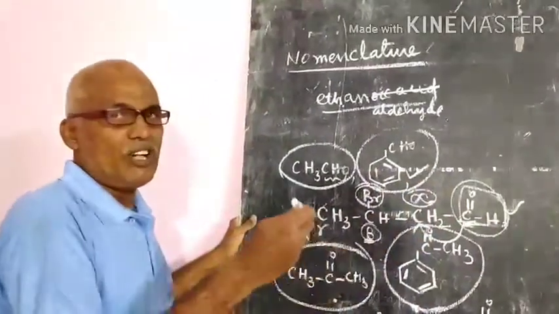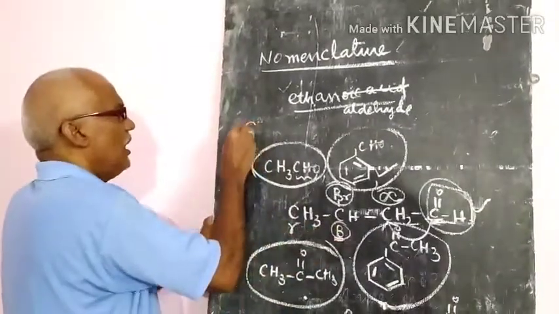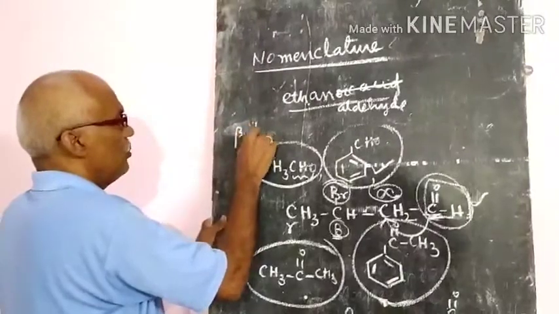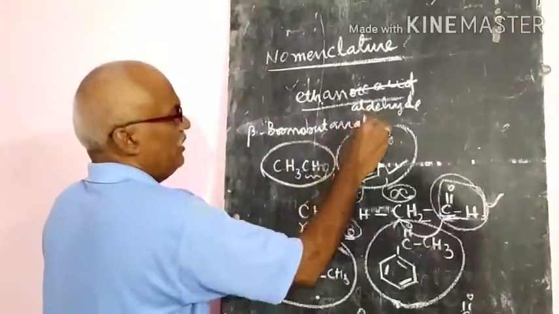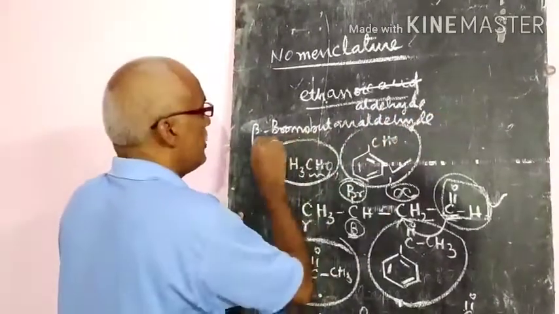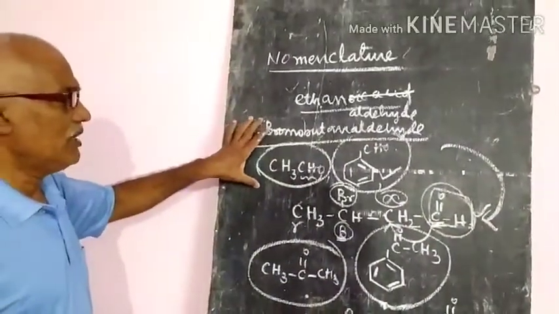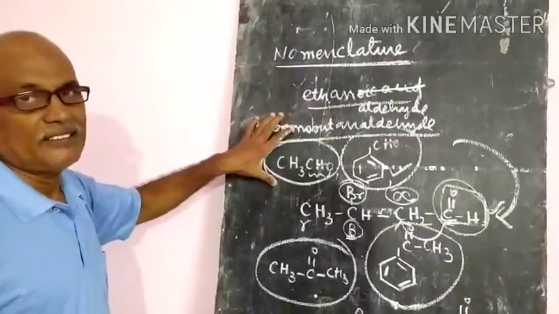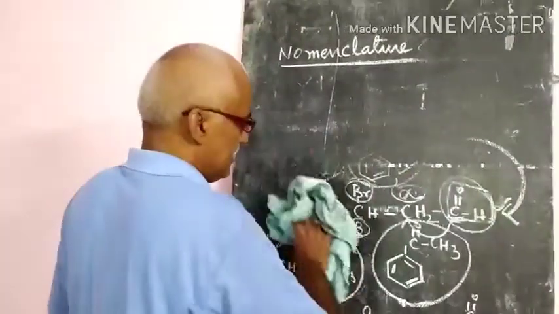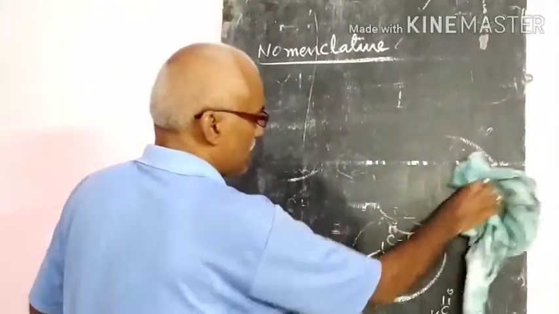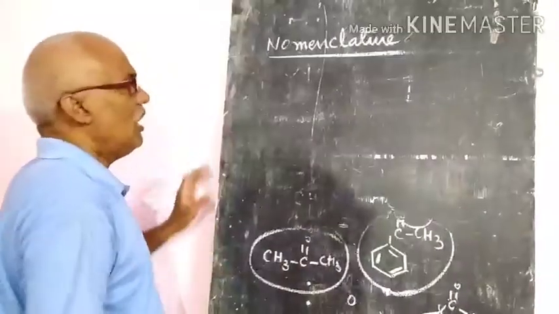In the butanoic acid, what do you have to do? The IC acid you have to remove, and aldehyde you have to add. Therefore you can say beta bromo butanaldehyde. So the name will be given. This is the common name of this group. Like this, we will give the common names of the aldehydes. Generally, common names of the aldehydes are derived from the carboxylic acids. The names derived from the carboxylic acid only we will use. So that is about the nomenclature of the common system of the aldehydes.